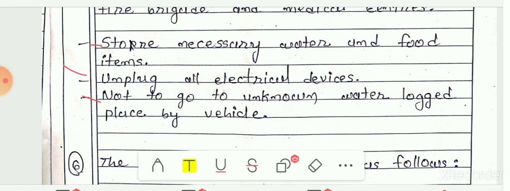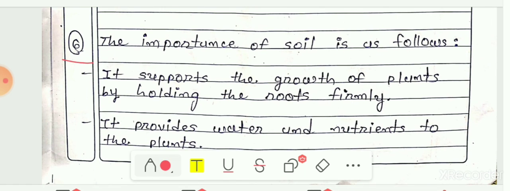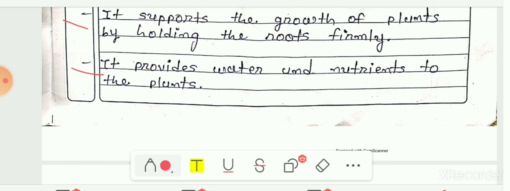The next question, number 6, was: write the importance of soil. The importance of soil is as follows. First, it supports the growth of plants by holding the roots firmly. Next, it provides water and nutrients to the plants. Plants get nutrients and water from the soil. So it is also a use of soil.